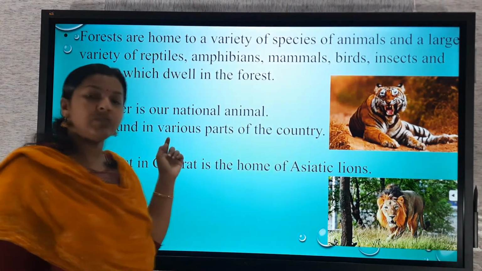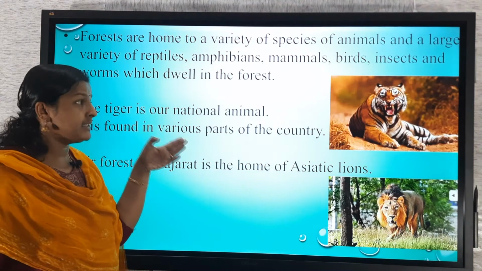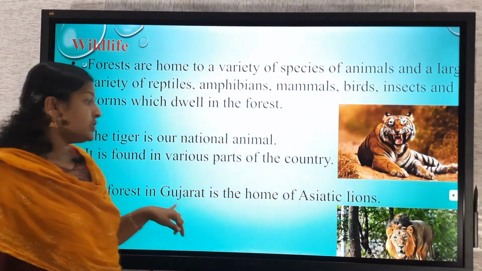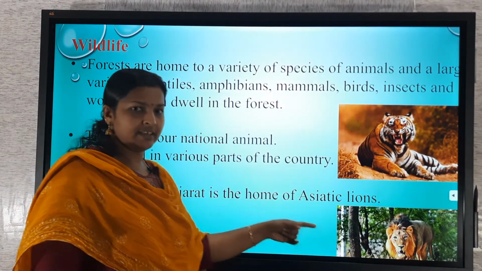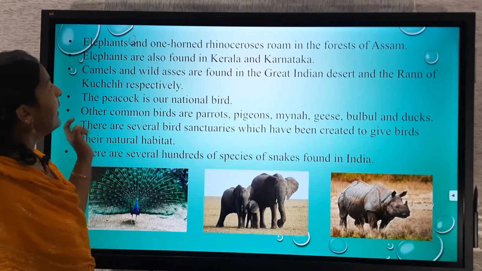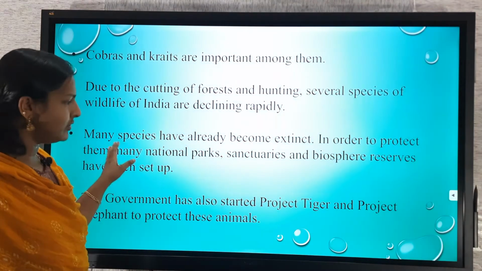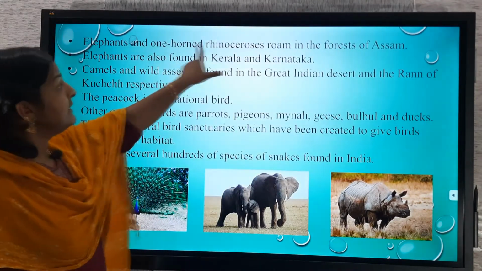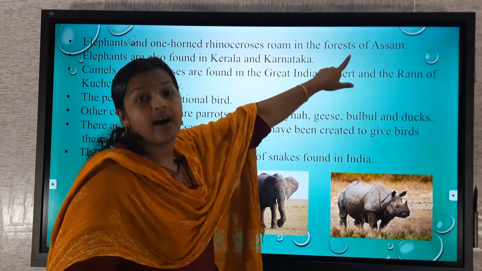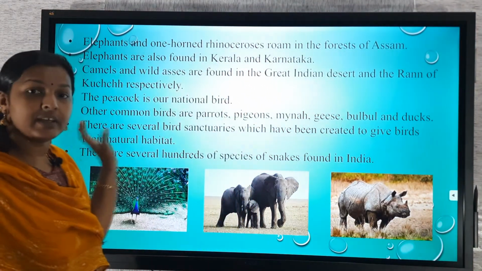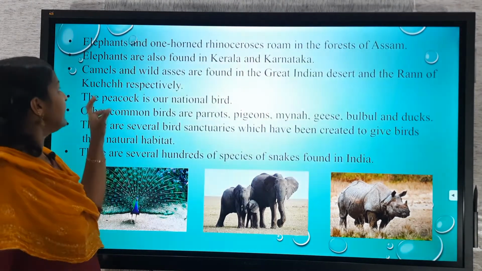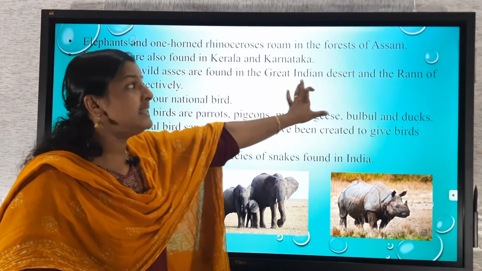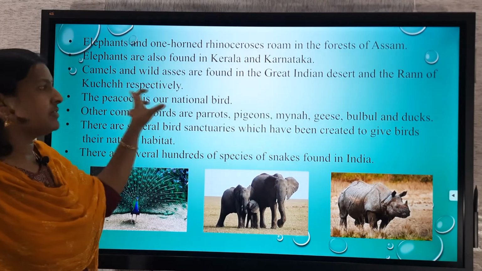First, the lion was considered the national animal, but later it was changed to the tiger. And then, Gir Forest in Gujarat is a home for the Asiatic lion. Elephants and the one-horned rhino, you know that elephants and one-horned rhino are found in Assam, in Kaziranga National Park. Then camels and wild asses are found in the Great Indian Desert and the Rann of Kutch respectively.